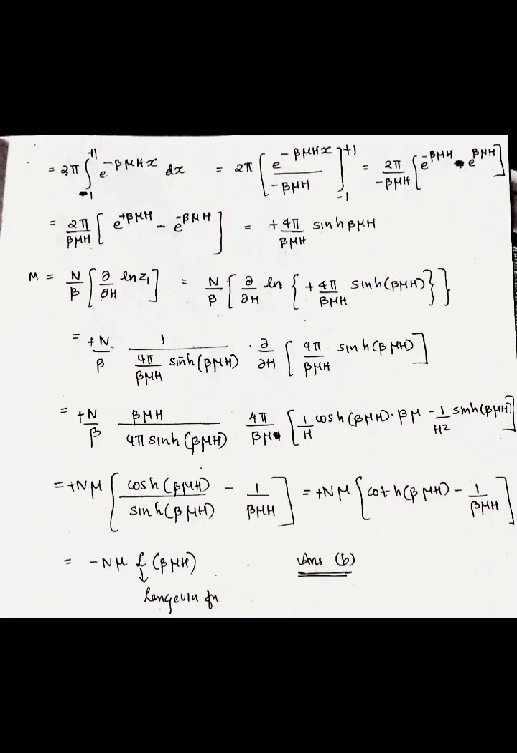So this is equal to n mu into cosh beta mu h by sinh beta mu h minus 1 by beta mu h. This is equal to n mu into coth beta mu h minus 1 by beta mu h. And here we know that coth beta mu h minus 1 by beta mu h is the Langevin function. So this is equal to minus 1 minus n mu Langevin function of beta mu h. So the answer is option B.